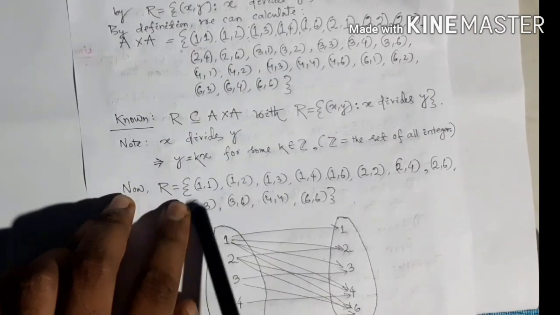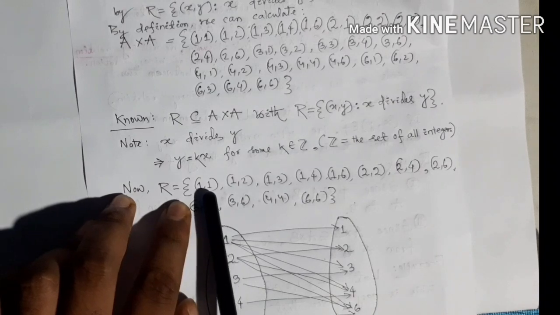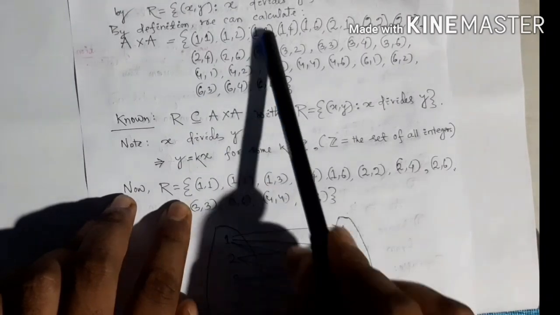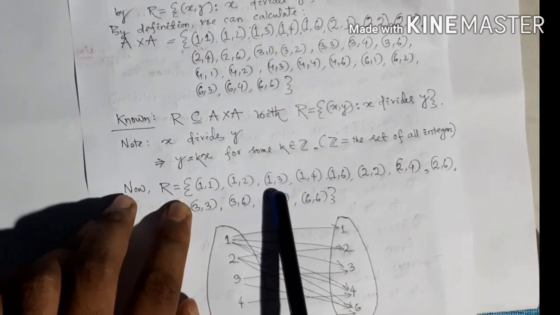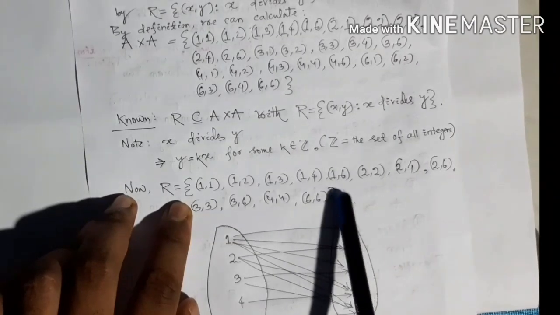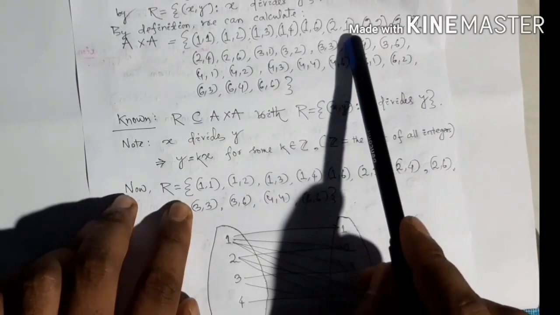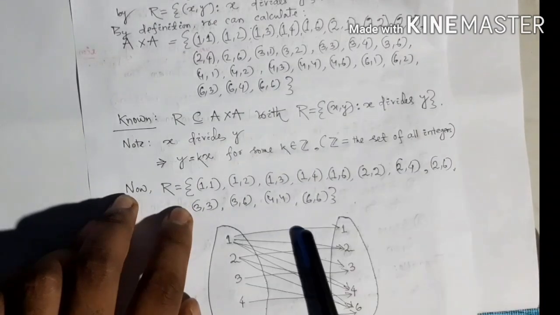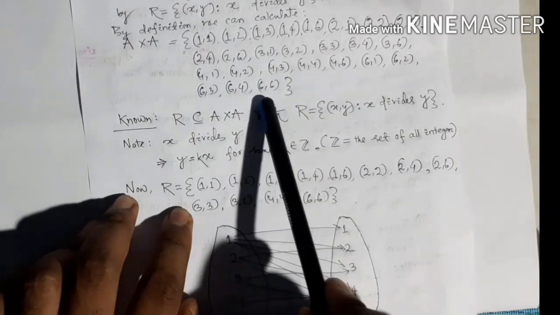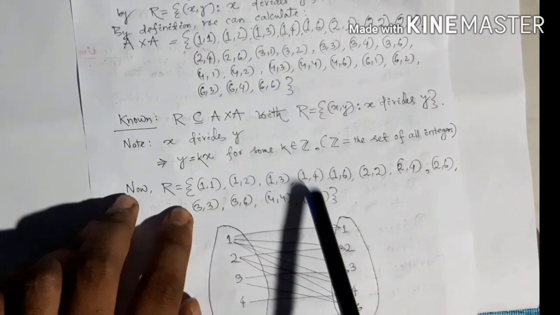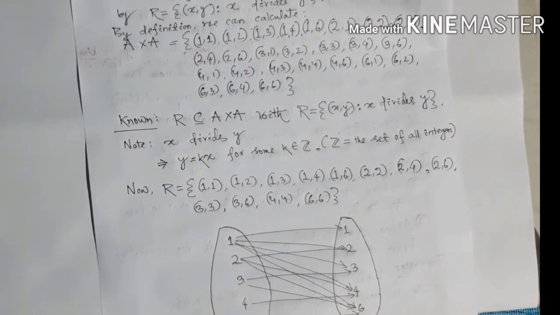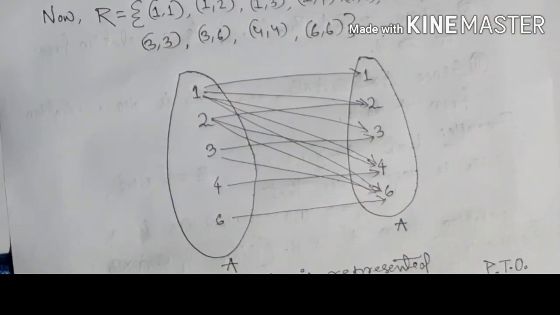So 1 divides 2, it has to be in R. 1 divides 3, so that has to be in R. 1 divides 4, 1 divides 6, so those are in R, but 2 doesn't divide 1, therefore (2, 1) is not here. Similarly, verify for each coordinate, and finally 6 divides 6, therefore in R there is (6, 6).